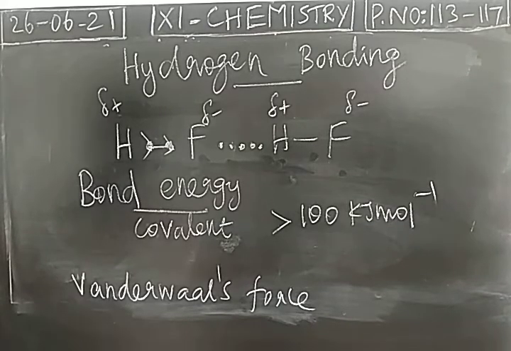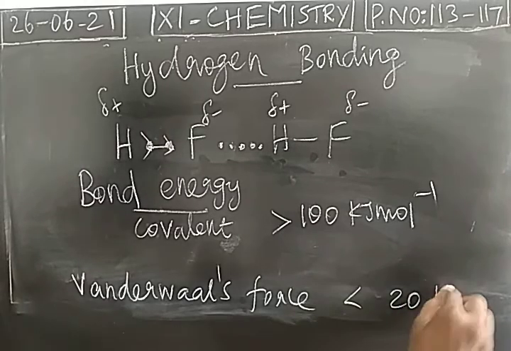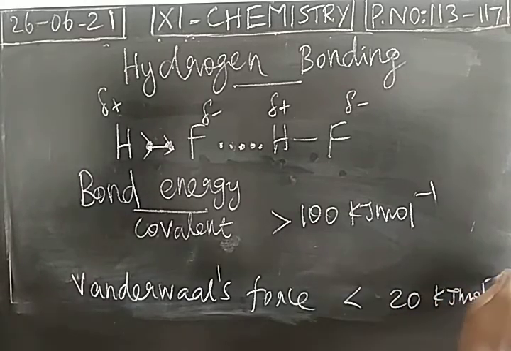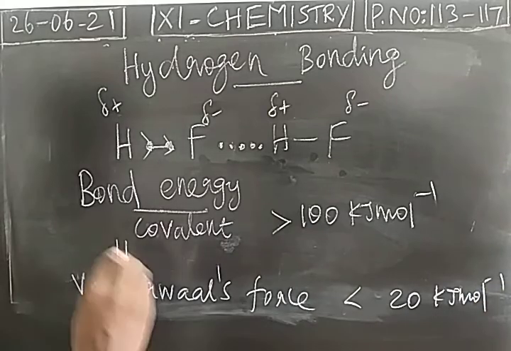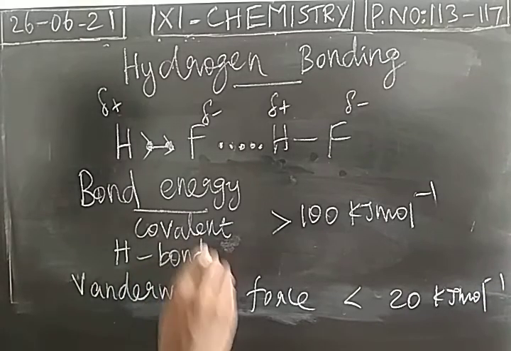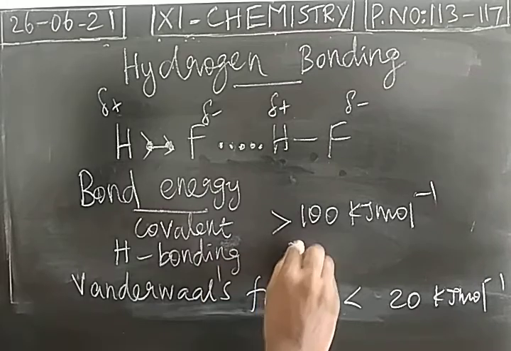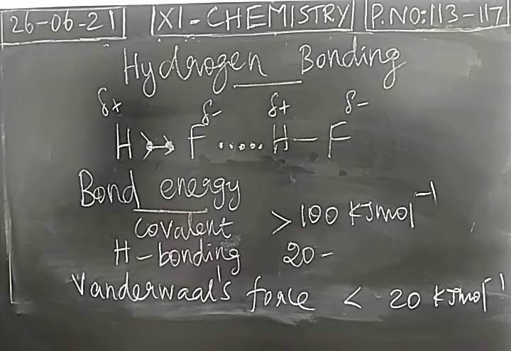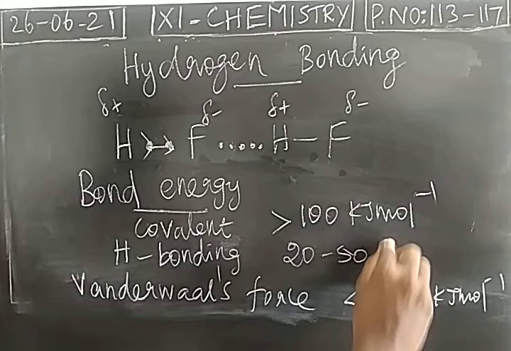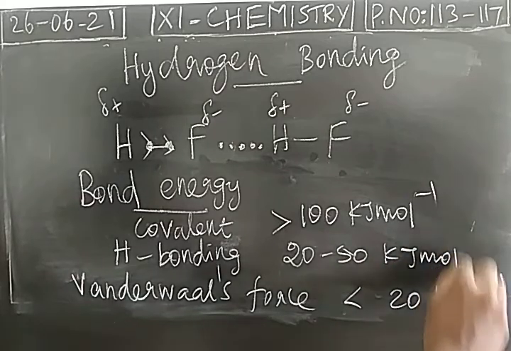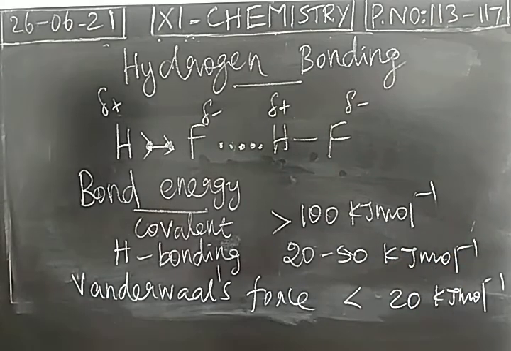Its bond energy is less than 20 kilojoule per mole. But for hydrogen bonding, the value is between 20 to 50 kilojoule per mole. So hydrogen bonding is stronger than van der Waals force of attraction as well as weaker than the covalent bond.